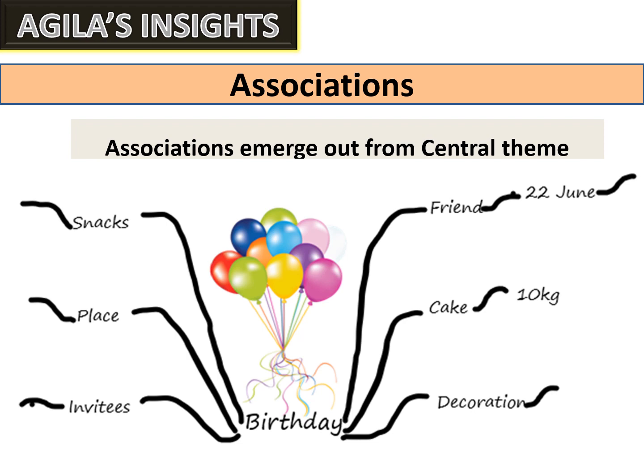So in the picture, the first level associations are friend, cake, decoration. The second level associations are 22nd June, 10 kg. So like this it goes on to third level associations. When associations are created, connections are made. These connections are very essential for remembering, that is, to keep it in your memory.